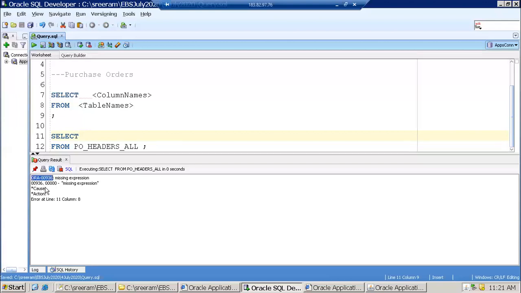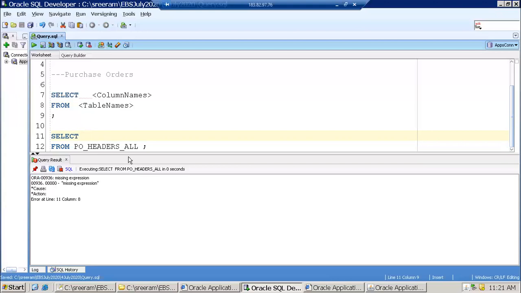Generally with Oracle, whenever you get any Oracle standard error, it will give you the error number: ORA followed by a negative symbol followed by the error number. These are standard error numbers. SQLCODE and SQLERRM, when you use them in PL/SQL, you'll get those.